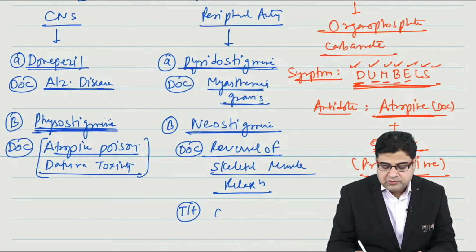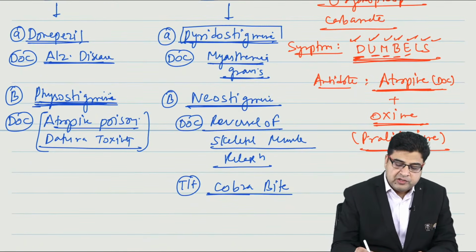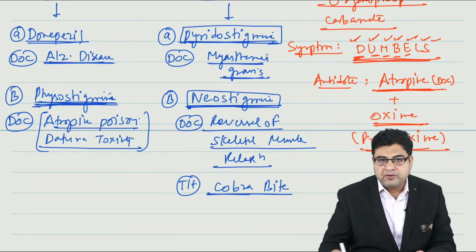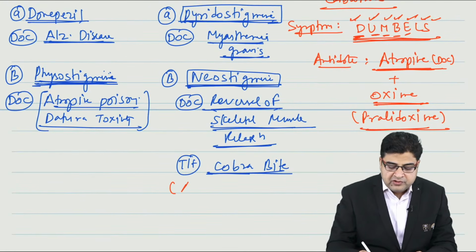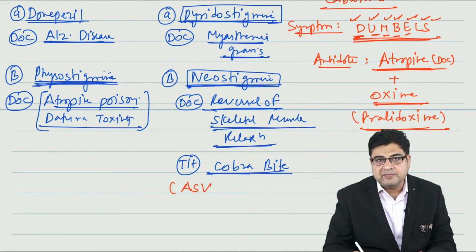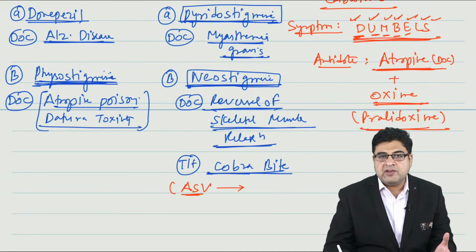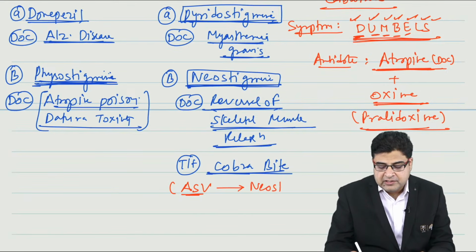Now this medicine is also given for the treatment of cobra bite. So pyridostigmine is given for myasthenia gravis. Neostigmine is given for cobra bite, as well as for reversal of skeletal muscle relaxants. Now for the treatment of cobra bite, first of all, we have to give the anti-snake venom, and after giving anti-snake venom, if the patient's muscles are not able to recover, then I will give the medicine neostigmine.